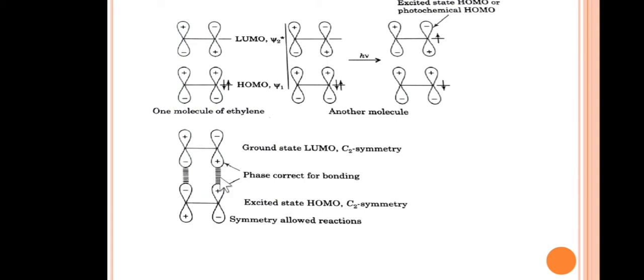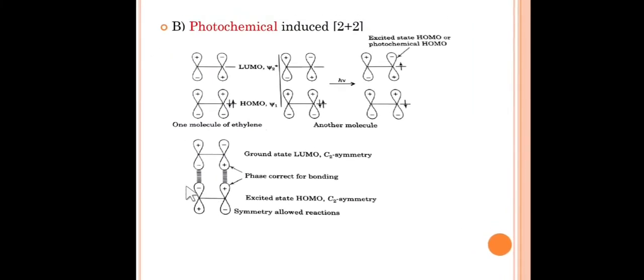So if we join the similar lobe, that is positive positive is forming bonding and negative negative also forming bonding. So as you know that there is a bonding between two frontier molecular orbitals, this is a symmetry allowed transformation. Okay, so till now we don't see the symmetry. Now let's go back and see the symmetry of HOMO and LUMO.